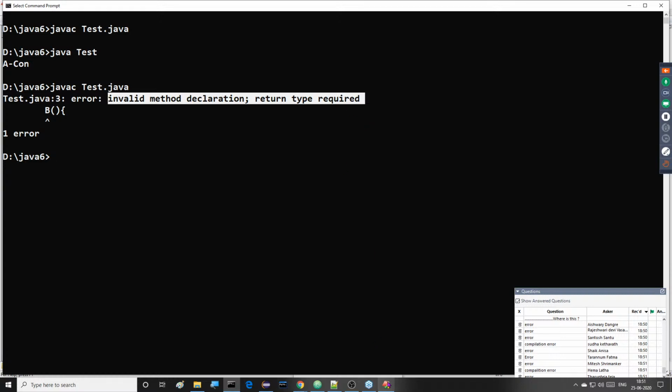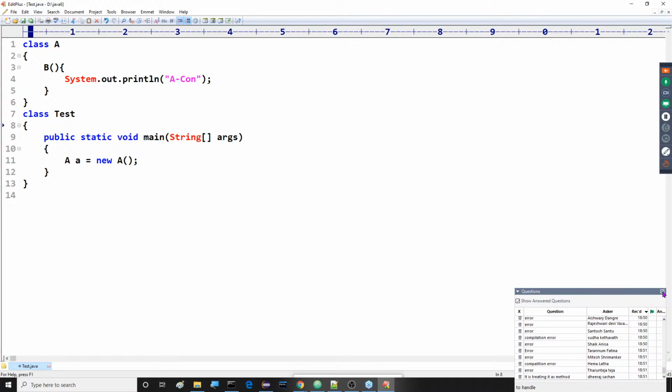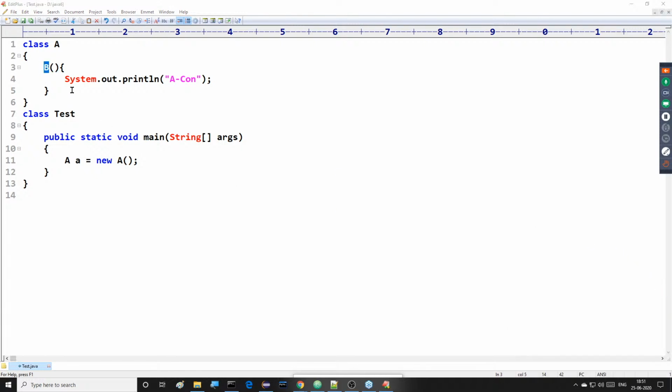I'm talking about constructors, but the compiler is giving an error message related to methods. What happened internally? Why is it providing an error message related to methods?